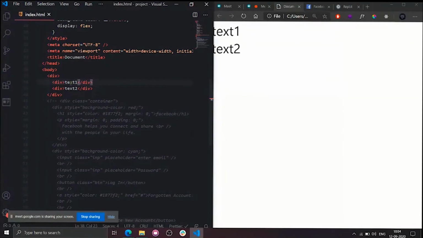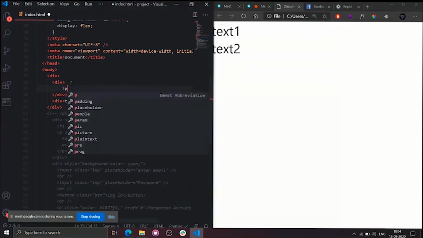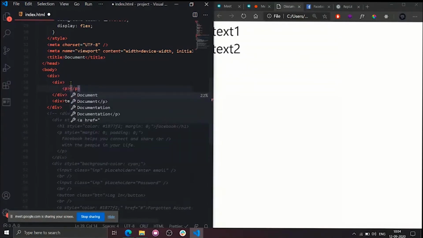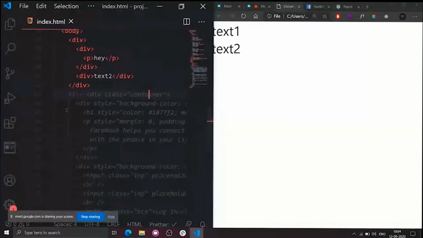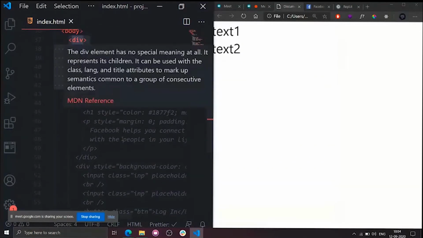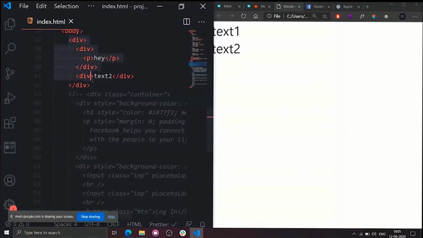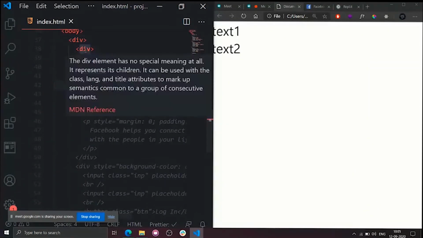Okay, I will clear you this one as well. Please look carefully. I told you look carefully. Please look at these 5 lines. What is the parent tag to all tags? Guys, please comment in the comment box so that I can clear most of your doubts. What is the parent tag to all tags? Parent means simply the outermost tag. So what is the outermost tag? Div. Very good. So now tell me, what are the children of this div tag? Children, not grandchildren. Children.